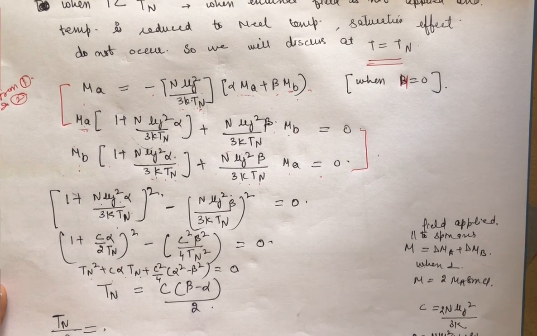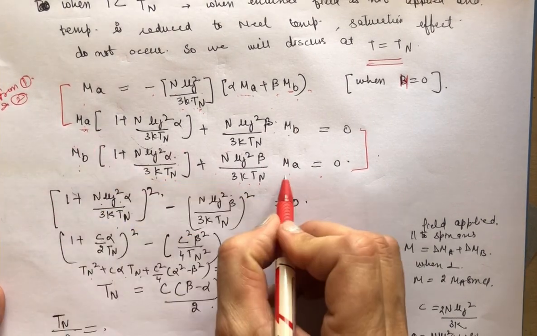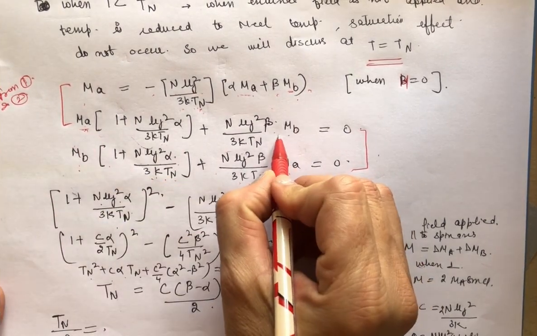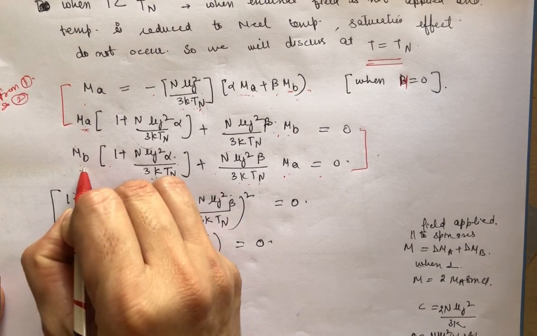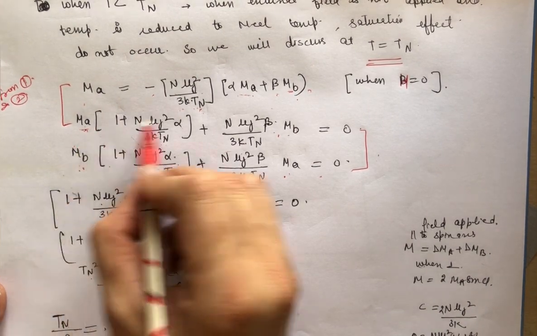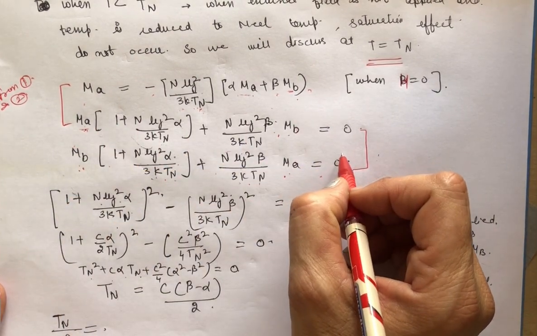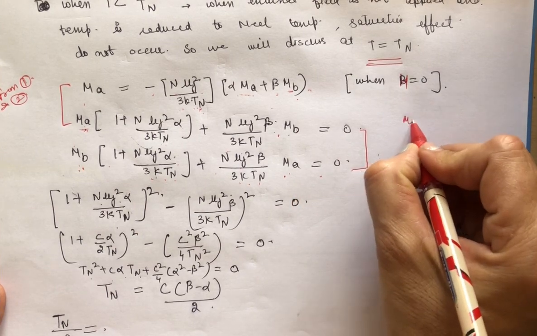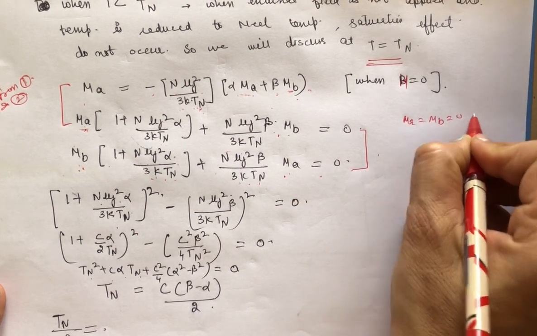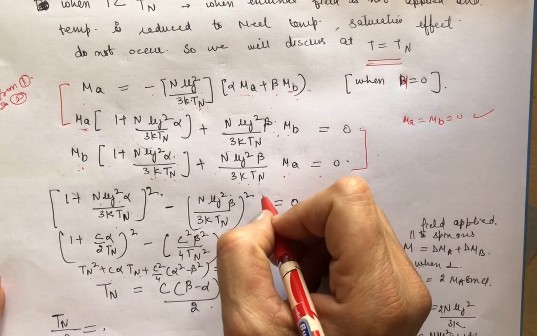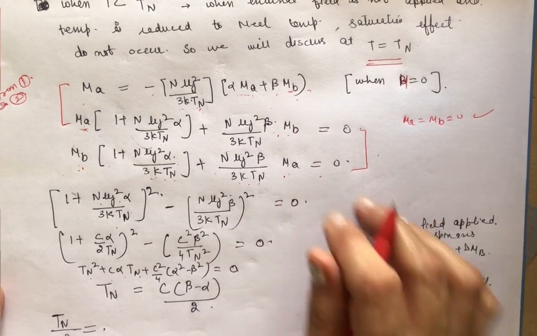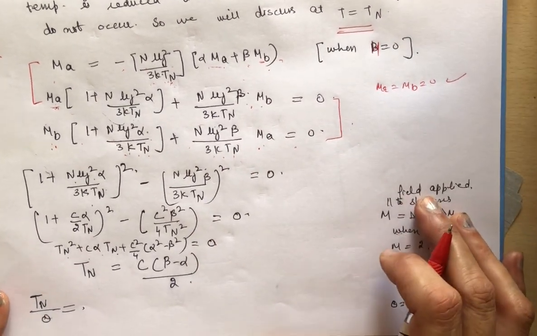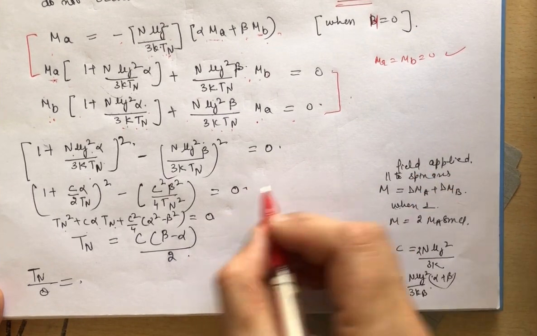Now how can we solve these two equations? This is the coefficient of Ma, this is also the coefficient of Ma, this is the coefficient of Mb, this is the coefficient of Mb also. So one solution of these two simultaneous equations is Ma equal to 0 and Mb equal to 0. One solution may be this, and for the other solution, if you want to find the finite values of Ma and Mb, what can you do?